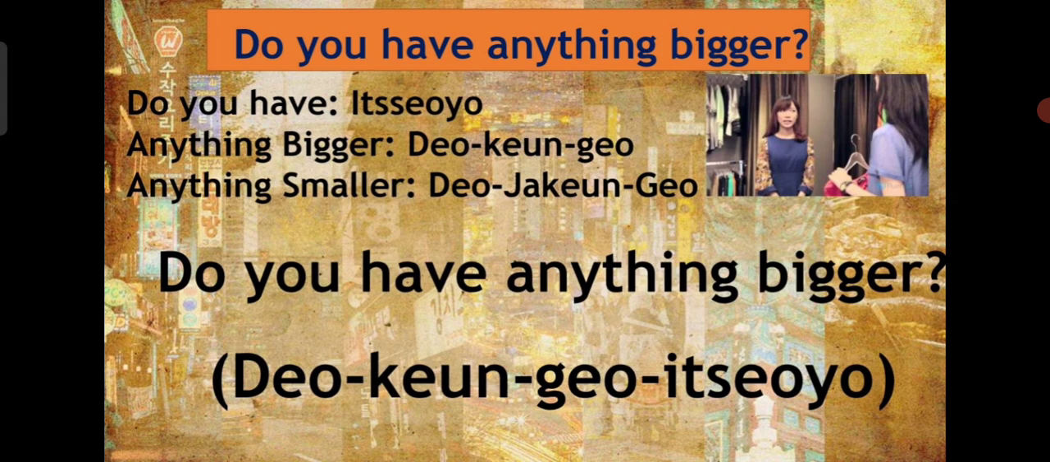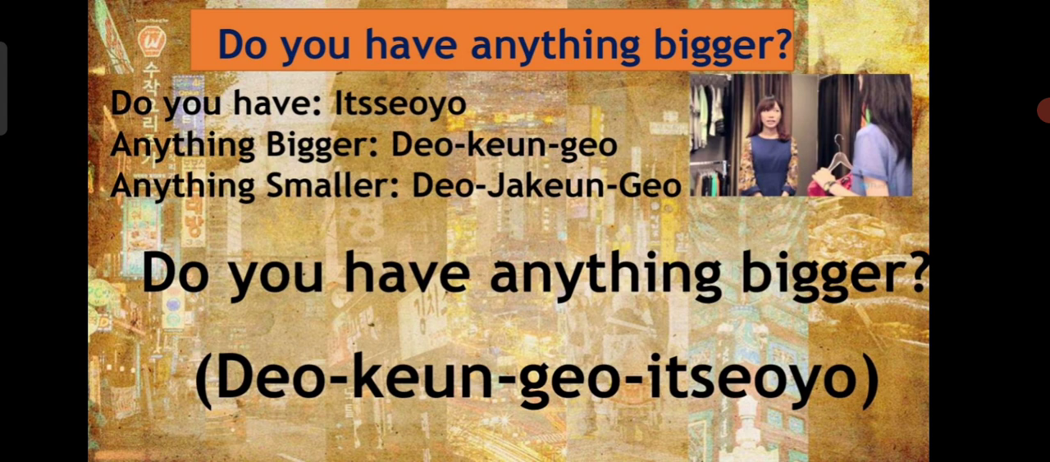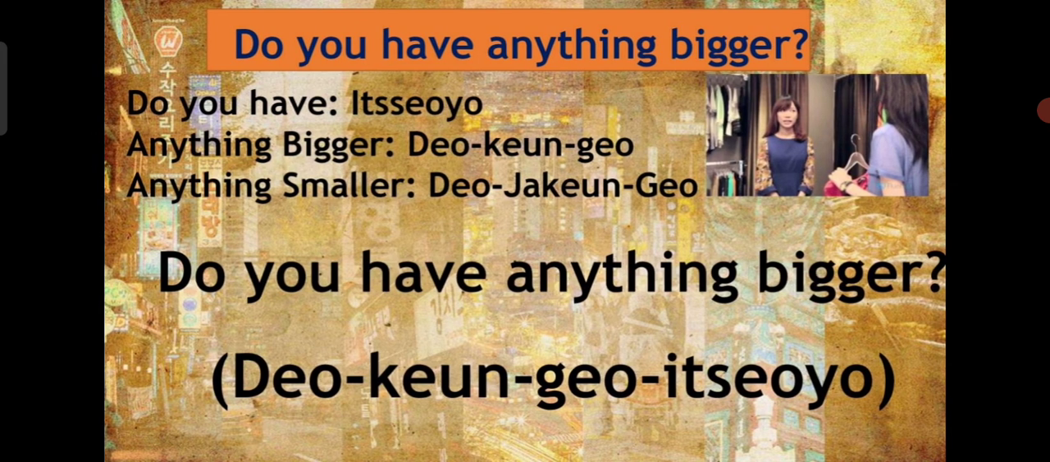Dokun go isayo. And if you want a small size as per your requirement, you have to put the word for smaller, that is dojakun go isayo. So for example, right now we have to ask for a bigger size, so you just put the anything bigger phrase and ask, dokun go isayo. So this is all about when we want a bigger or smaller size.